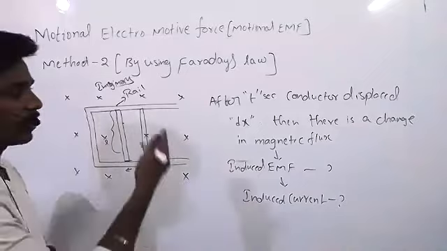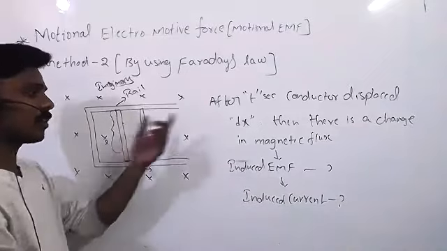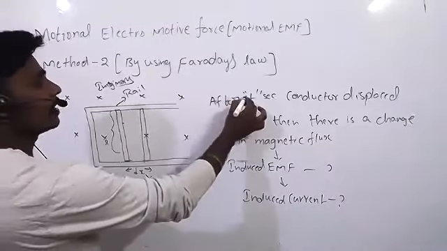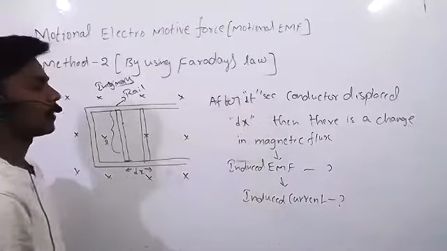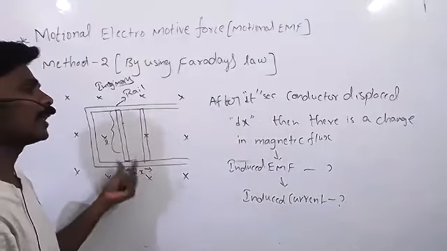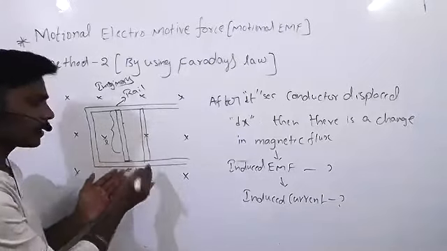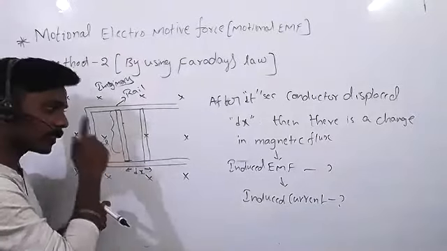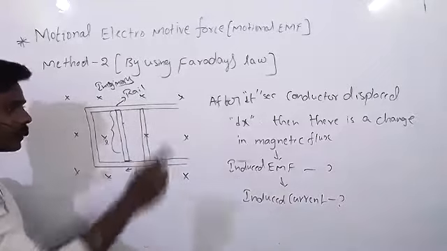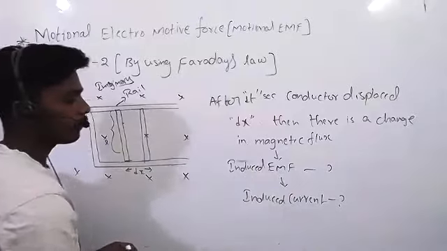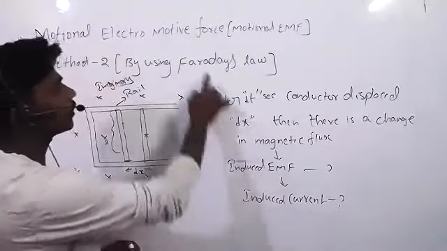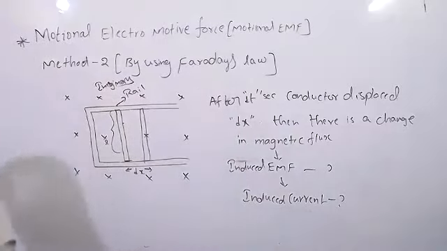After small dt seconds, how much, what will happen? Let's see. If it is displaced by dx after small dt seconds, then there will be a change in flux definitely. The change in flux linked with the coil produces induced EMF. And if the coil is a closed loop, it produces induced current according to Faraday. Clear?